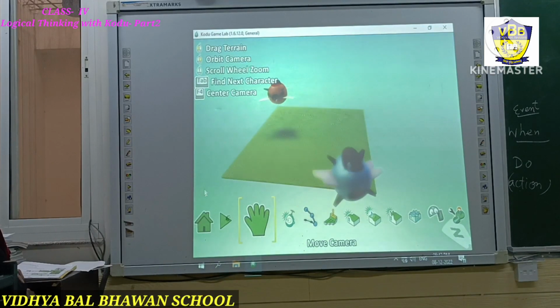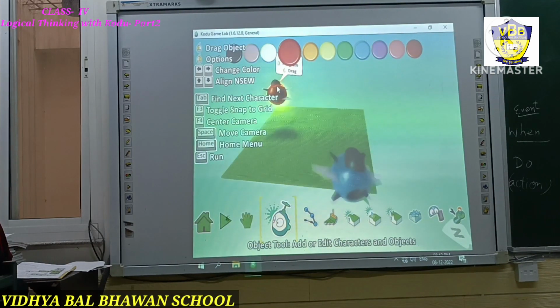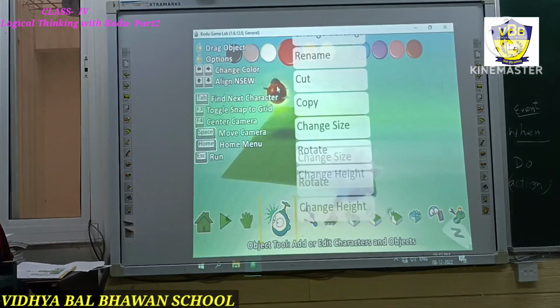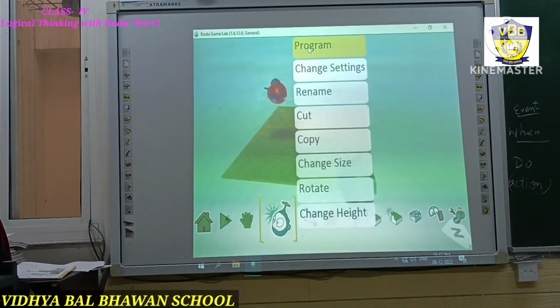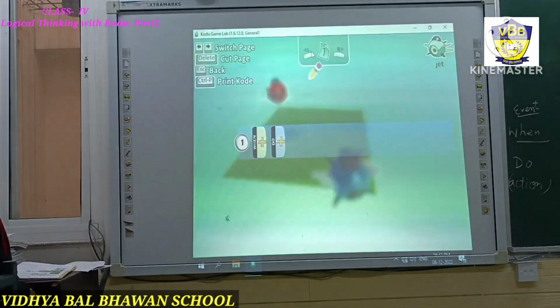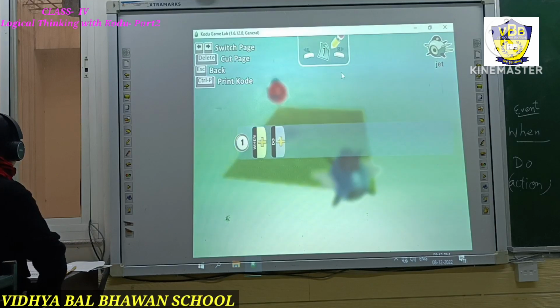So we have to click on the object tool. Now go to the red one and right click on the mouse button. Which click? Right click on the mouse button. Okay, and now let's go to the program. So you find this when and do block, because everything we code in Kodu is through the when block and do block. Now see, in the when block, what will we do?